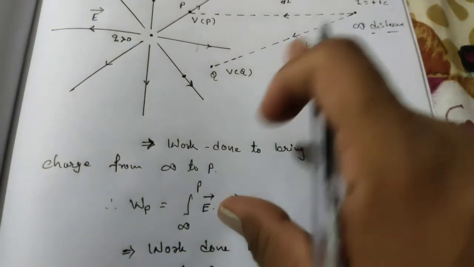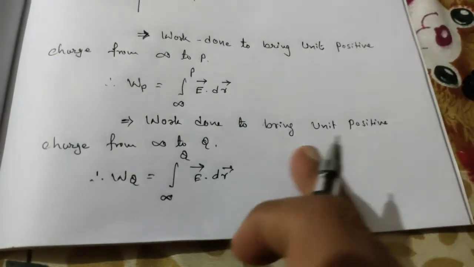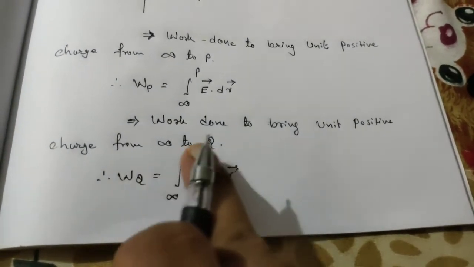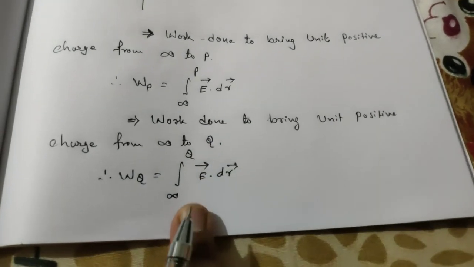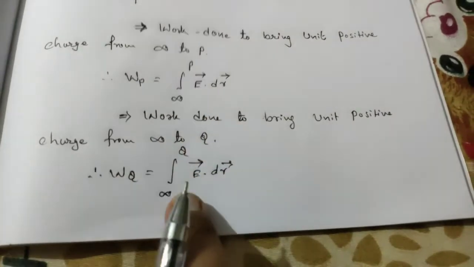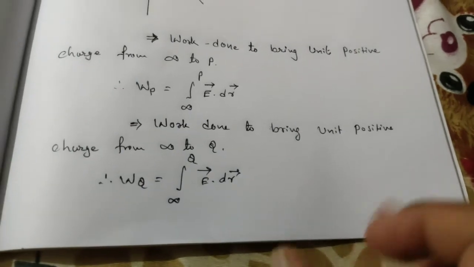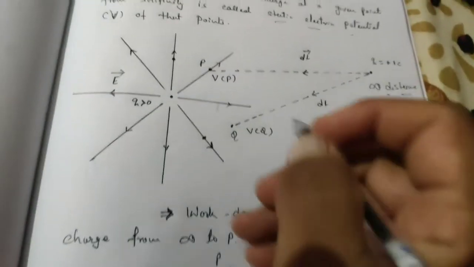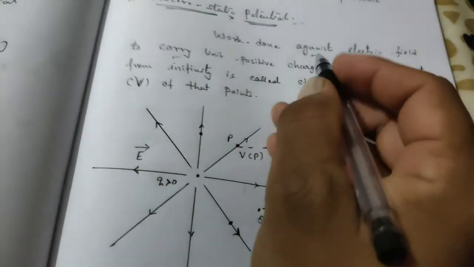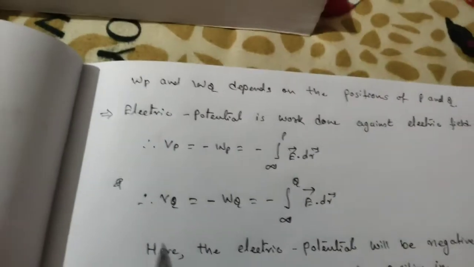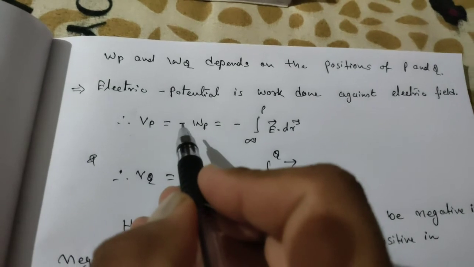Similarly, for Q, the work done to bring a unit positive charge from infinity to Q is written like this. Here we are using the concept of work done by variable forces. Here we have the word against, meaning we are working opposite to the electric field, so you must write a negative sign over here.